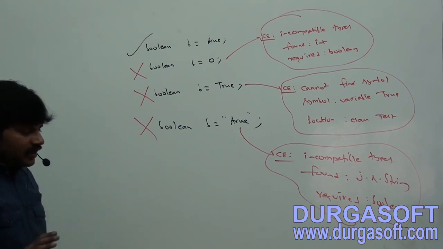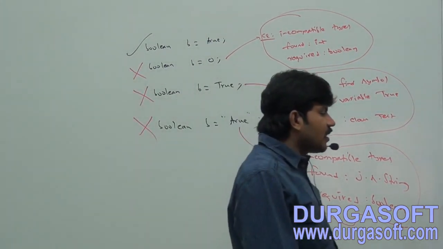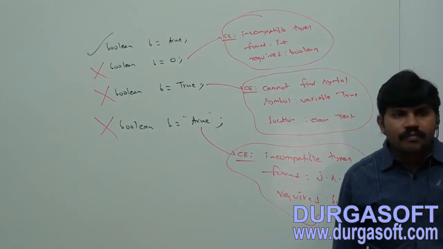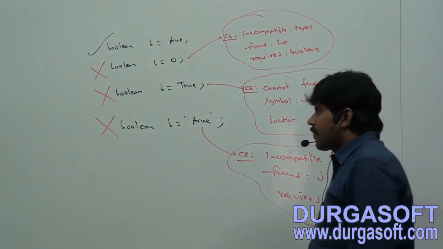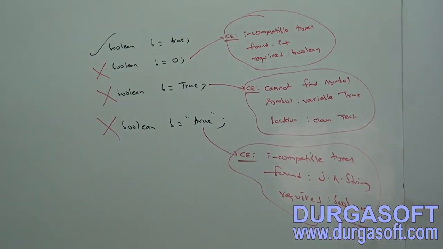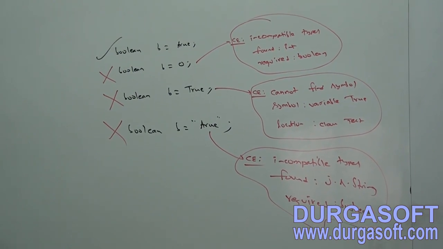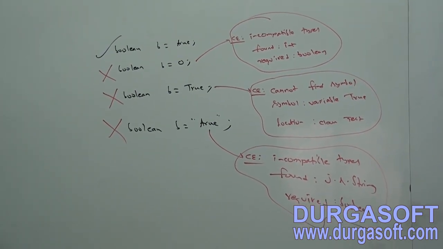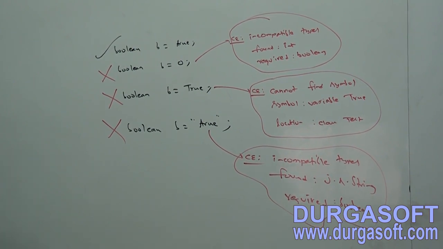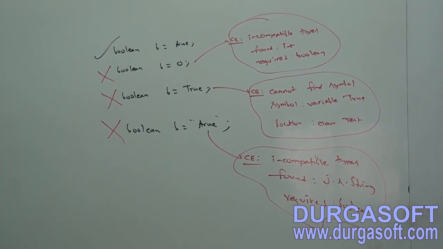If we provide anything else, we immediately get a compile time error. We covered this already while covering the Boolean data type. Boolean b = true, valid. 0 is invalid: incompatible types, found int, required boolean.